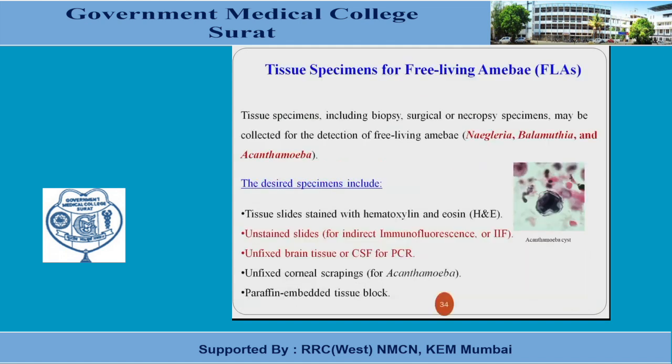A tissue specimen is also helpful whenever we are suspecting free-living amoeba. That is, a tissue specimen in the form of a biopsy, surgical or necropsy specimen is collected for identifying free-living amoeba, that is Naegleria, Balamuthia and Acanthamoeba. The desired specimen should include a tissue slide stained with hematoxylin and eosin stain, an unstained slide for indirect immunofluorescence stain, unfixed brain tissue or CSF for PCR test, unfixed corneal tissue mainly for Acanthamoeba, and paraffin-embedded tissue blocks are also helpful. So according to our need, we can do the staining or unstained preparation, and we can use fixing or unfixing of this tissue specimen.